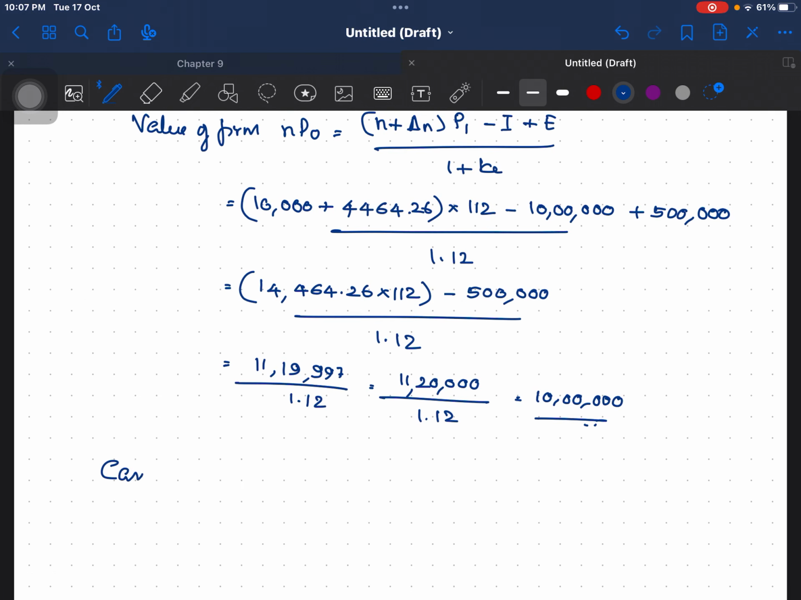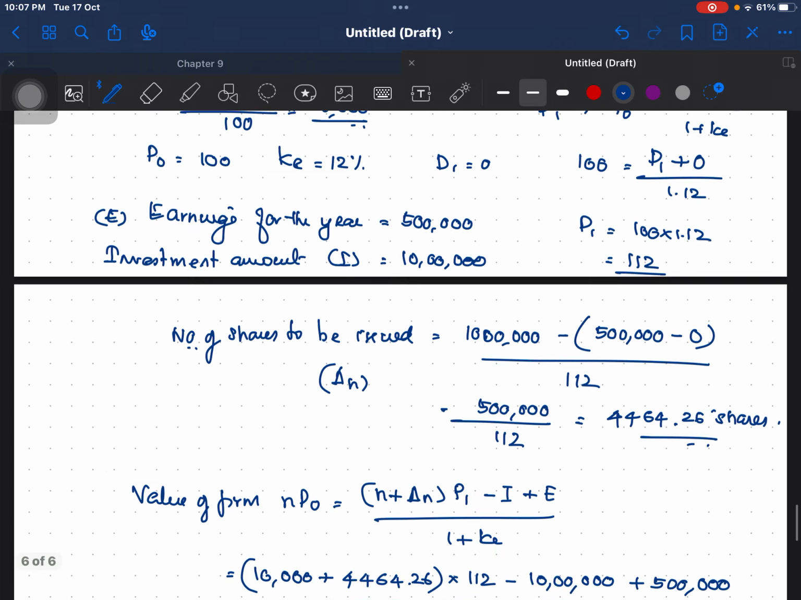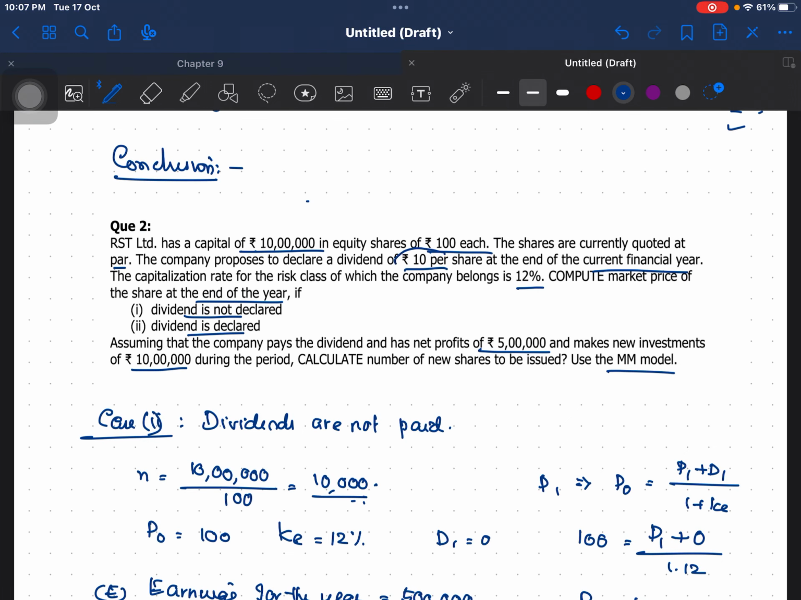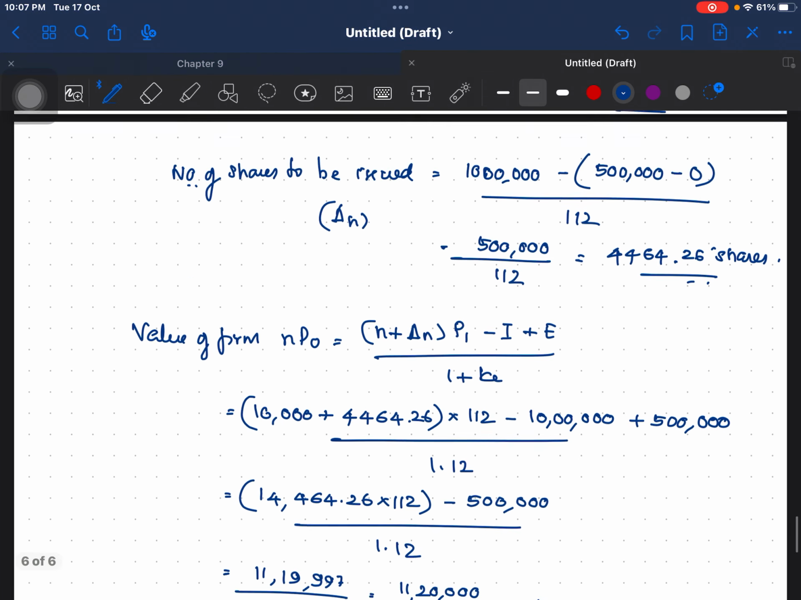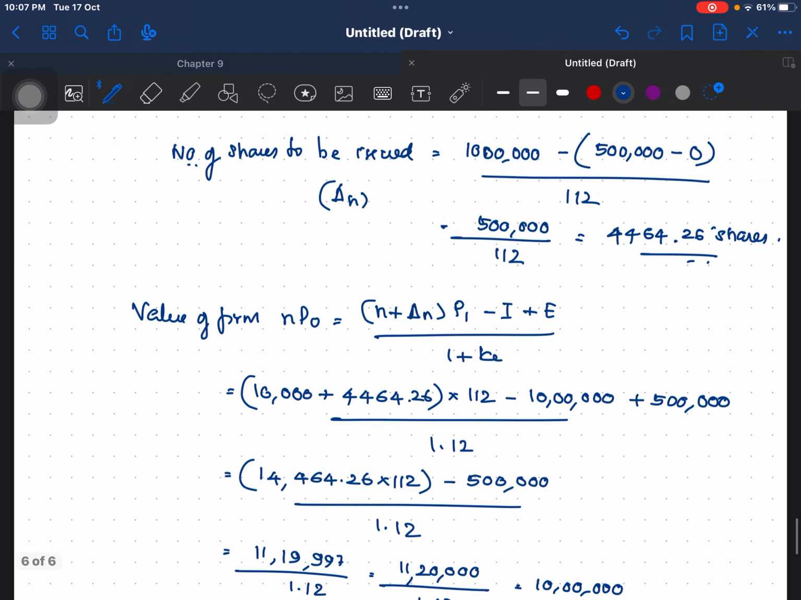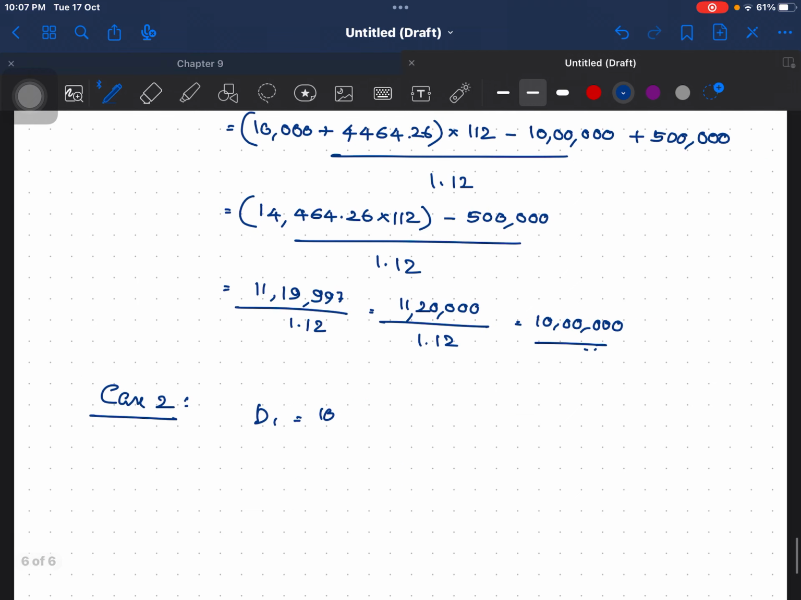Now case 2. What is case 2? When dividends are paid. And what is the amount of dividend paid? The amount of dividend paid is 10 per share. Okay, so the same question, when D1 is equal to 10, it's 10 per share.